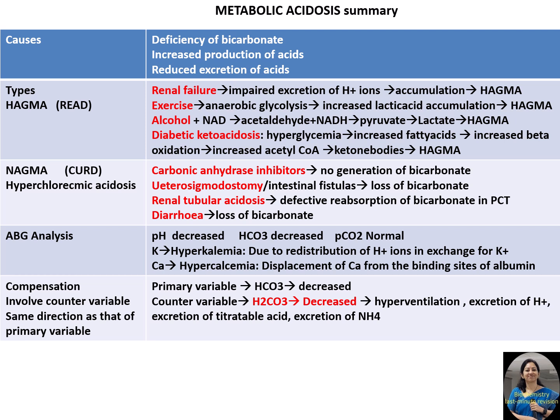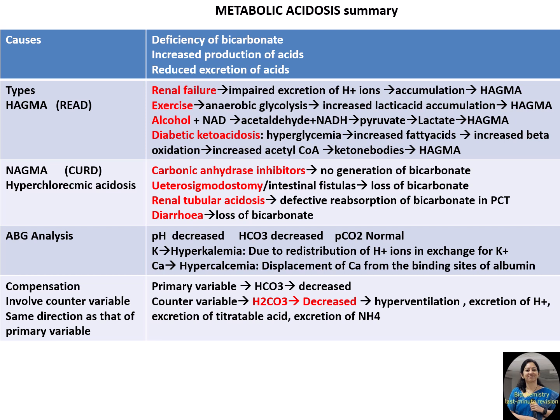The causes for high anion gap metabolic acidosis are as follows. The first cause is renal failure, characterized by impaired excretion of hydrogen ions. So these hydrogen ions accumulate, resulting in high anion gap metabolic acidosis. Next is severe exercise, characterized by anaerobic glycolysis. Because the cells shift to anaerobic glycolysis, there is increased production of lactic acid, leading to development of high anion gap metabolic acidosis.